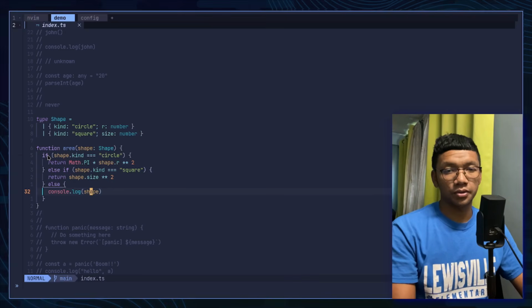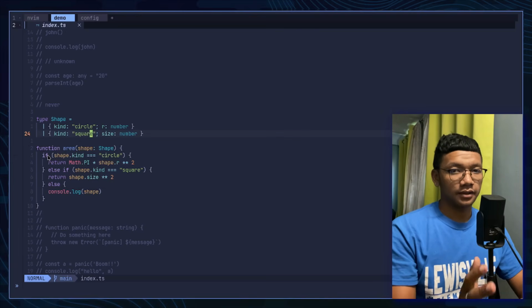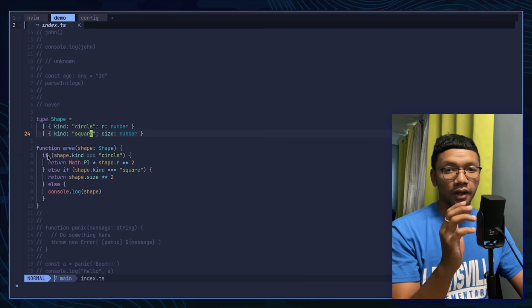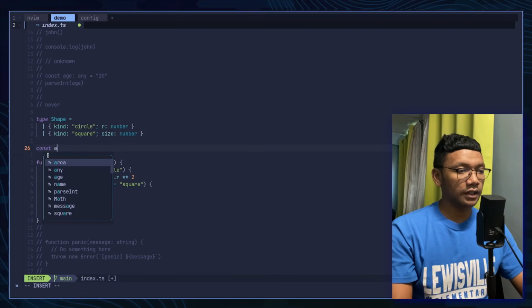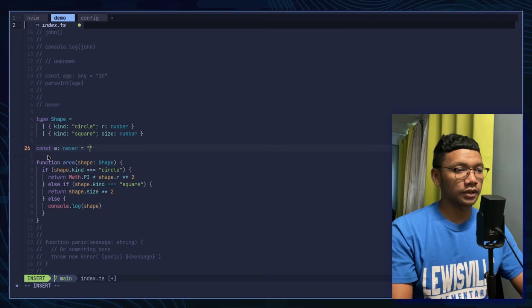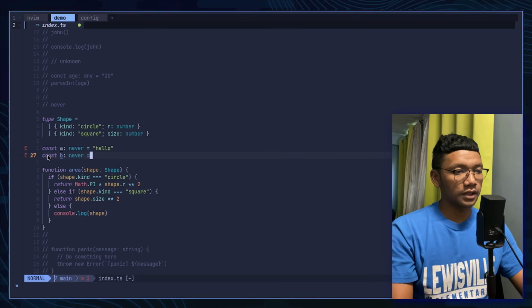Now let me show you a useful thing when we work with a union type like this by using never. But before that, you need to know that we cannot assign a value to a variable with type never. For example, if I have a variable a, typed never, we cannot assign a value like hello. And also, for example, variable b, we cannot assign 1, 2, 3, for example. We cannot do this.